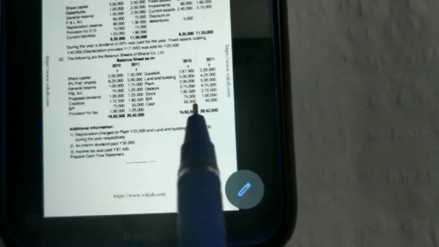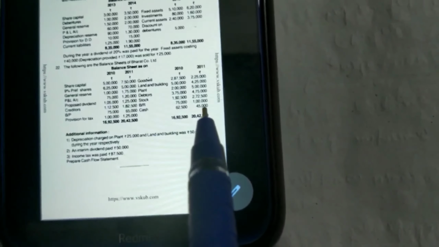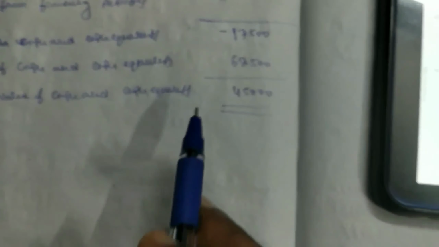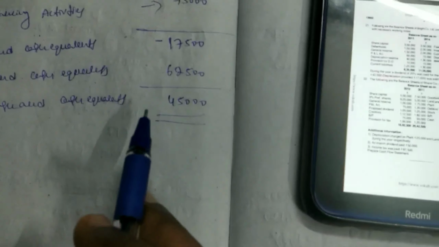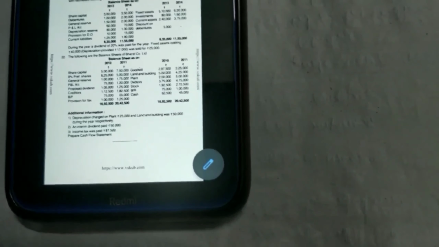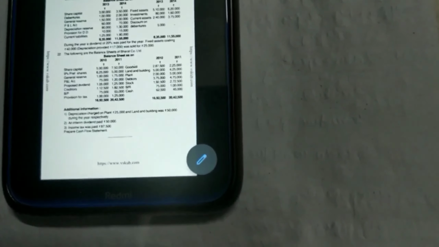Go to the problem. Opening cash is 62,500. The closing cash will be the answer. In this problem, the closing cash is also 45,000. This is the answer. The closing cash also tallies, so the answer to this problem is correct. This is the cash flow statement.